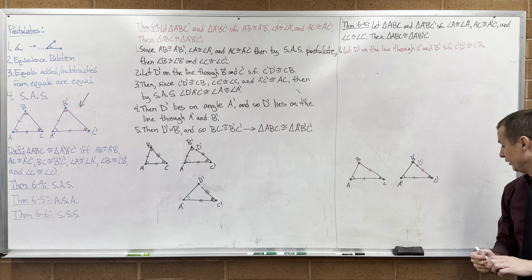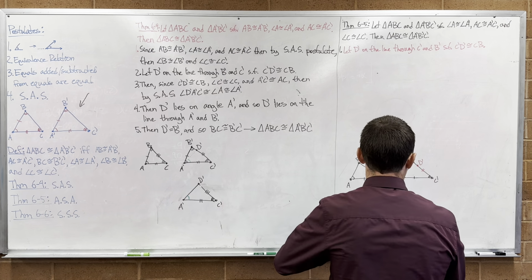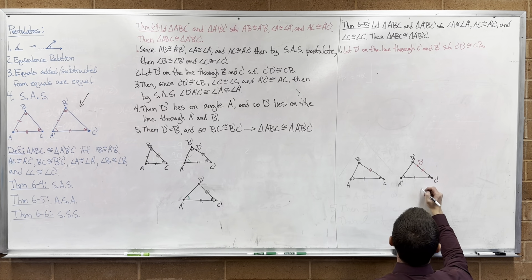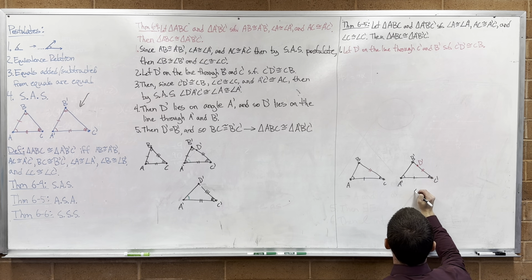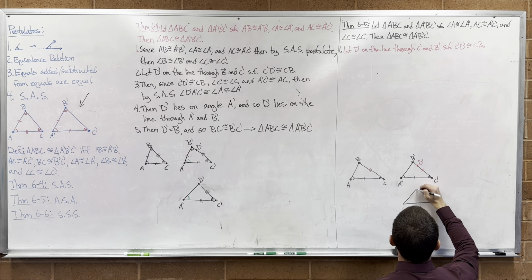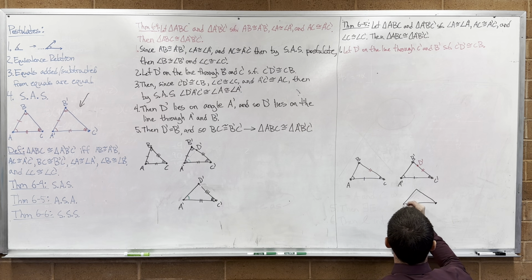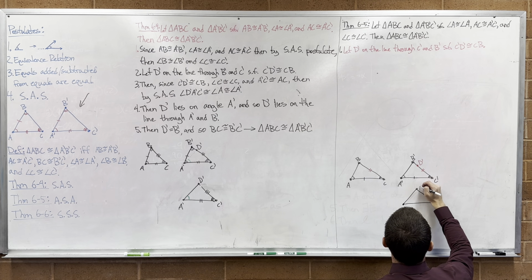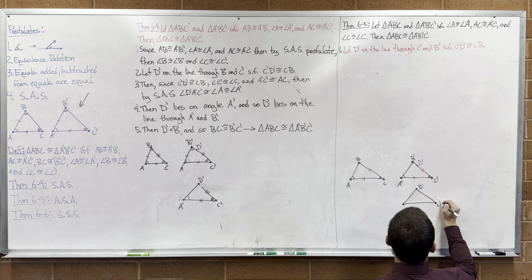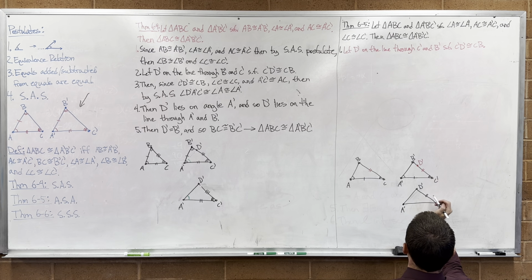So, let D prime be there. Maybe do what we did in the picture over there and draw our separate triangle with D prime to help us think about things. So here's D prime, here's C prime, here's A prime. Okay? And now I know that this, and this.